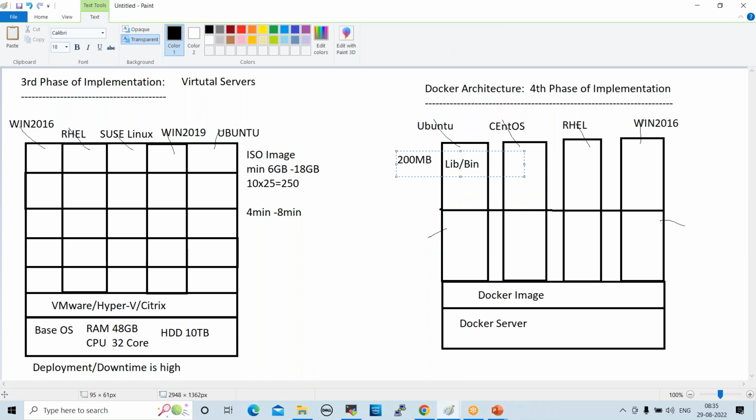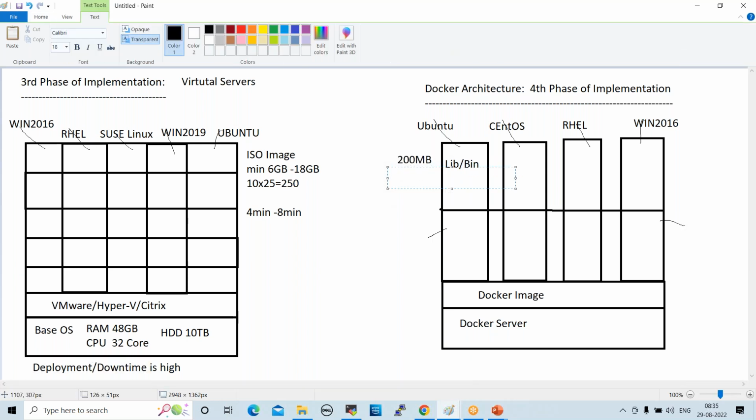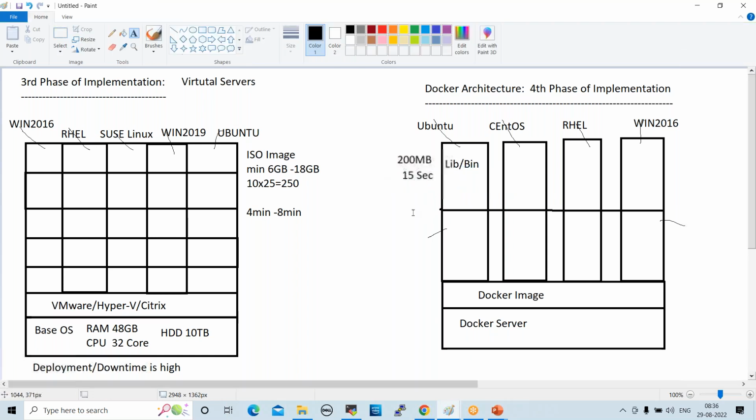It's a lightweight environment compared with virtual servers. And when you want to restart any container, it will take only 15 seconds. Within 15 seconds, this container will be restarted, right?